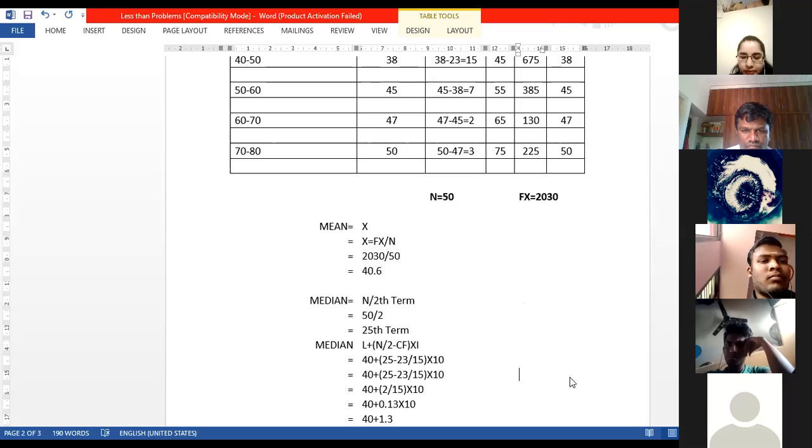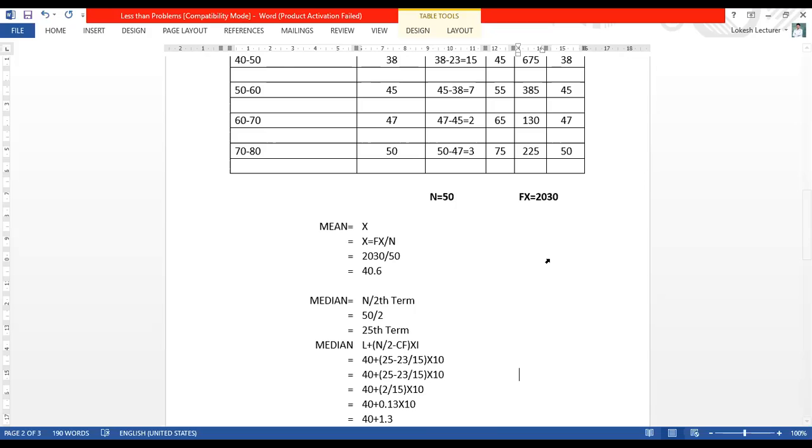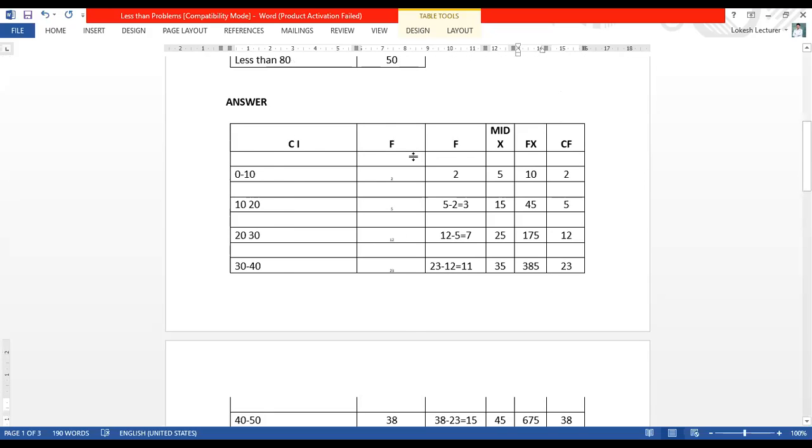Can you hear? Sir, I can hear, sir. Okay. Now what we can do, so listen here. F value we got it, right? Then midpoint we know 10 divided by 2 is 5. 10 plus 20, 30 divided by 2, that becomes 15. That we know already, right? This is the midpoint. How to find the fx? F is this value. 2 into 5, you can take 10. 3 into 15, 45.